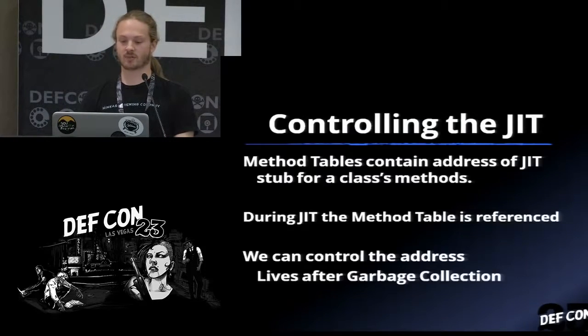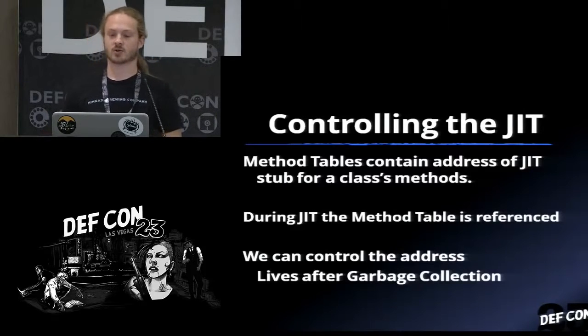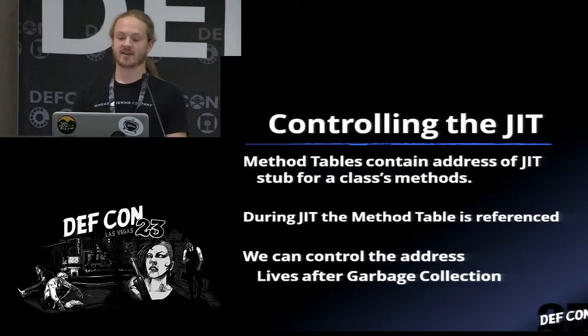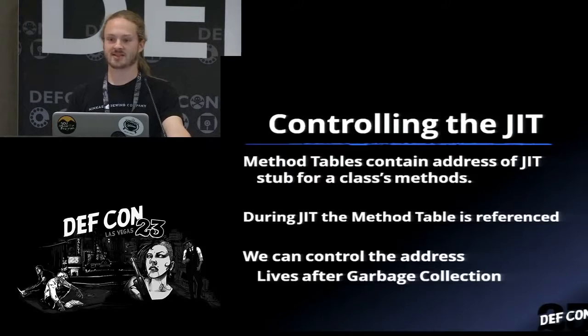So, usage of GrayStorm. I'm going to start off by talking about controlling the just-in-time compiler. When you have just-in-time compilation in the .NET framework, and something like method A is calling into method B, method B contains a method table that has a thing I'm calling the just-in-time compilation stub, and that contains an address to where the IL code and the machine code is going to be generated at JIT. Because we know this, and because Microsoft chose to leave all of this unprotected in the framework, we can go through and grab those tables, overwrite them with anything we want, and essentially control the just-in-time compiler.